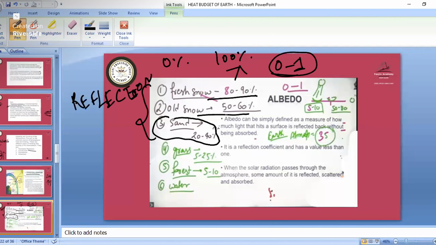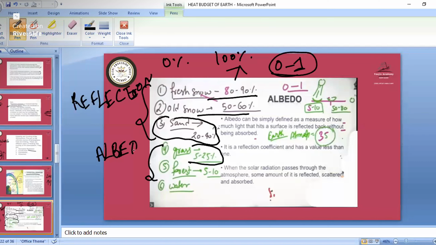So remember, in fresh snow we have this much. Then grass has less, and forest, which absorbs all that radiation, has a small amount of albedo. Those which are not absorbing but reflecting back have the maximum albedo. Grass or forest absorb the sunlight to do photosynthesis, so they have less albedo.